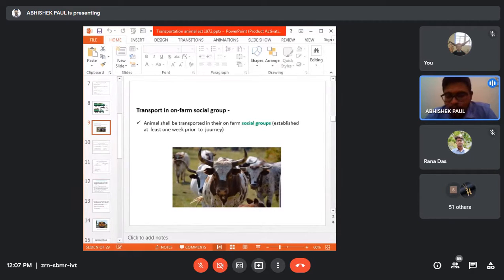If you are planning to transport different animals from different groups from one place to another, then what you need to do is keep them in one place for at least 1 week, so that a social group will form among themselves. If you practice like this, then this fighting, this agonistic behavior, will be reduced. I hope all of you know the definition of agonistic behavior.